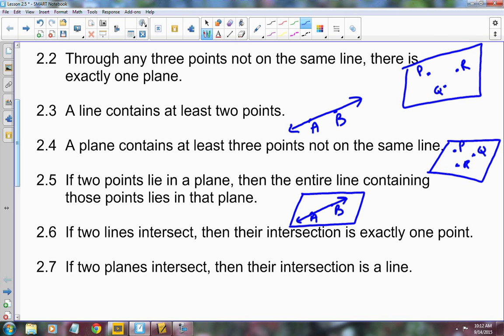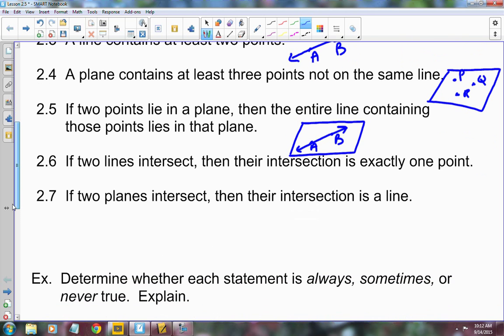Now these next 2 we've talked about, we just didn't state them as postulates. It says if 2 lines intersect, their intersection is exactly 1 point. So here's line L, here's line M, and if 2 lines intersect, their intersection is a point. And then the last one says that if 2 planes intersect, their intersection is a line.